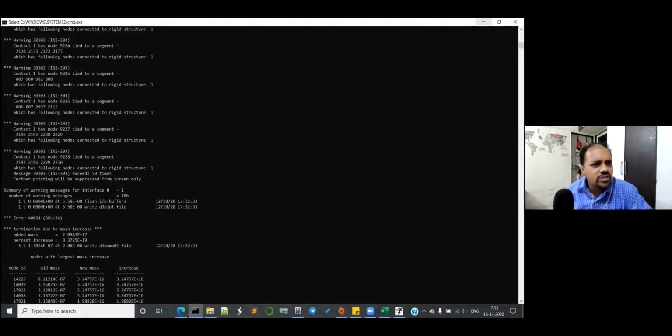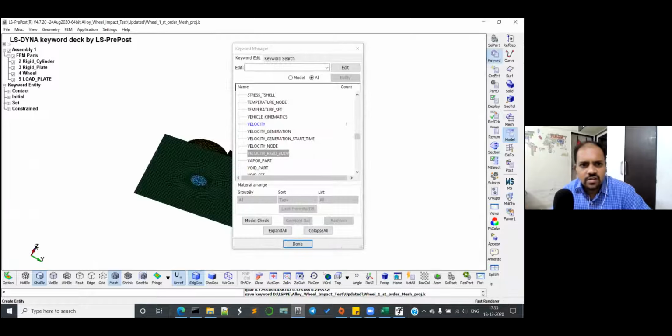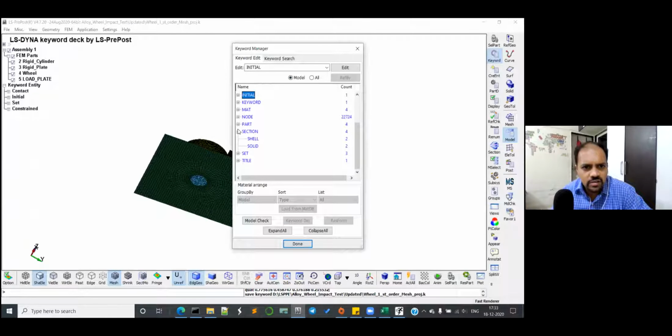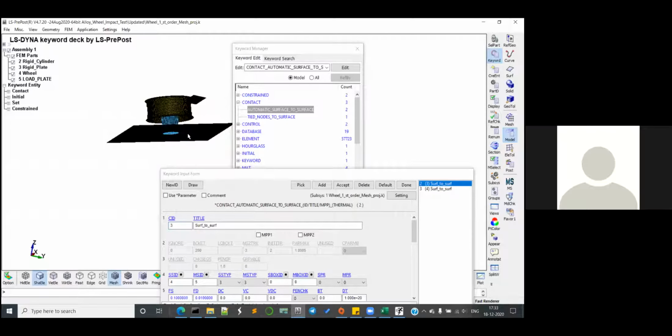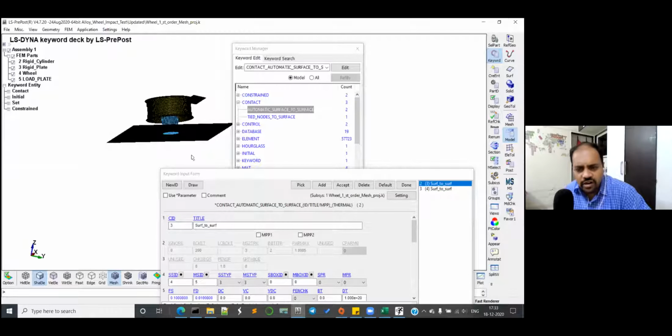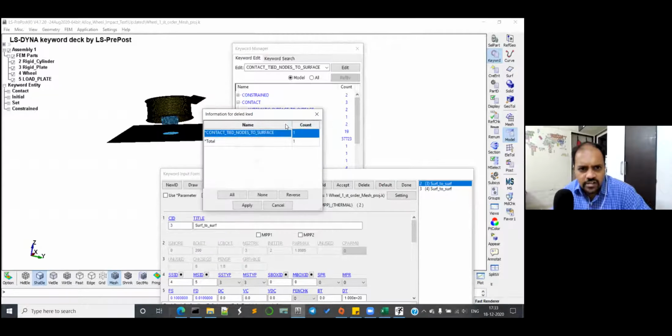Can you just show me your contacts? I'm not sure how you have defined the contacts. Click on model, go to contacts. Oh, tied nodes to surface. Why do you need tied nodes to surface now? What is it doing? Previously, when these were not connected, but you have to delete it now. Yes, so delete that tied nodes to surface altogether. Right click, delete. Yes, correct. Apply.